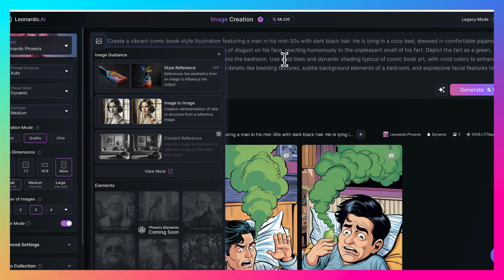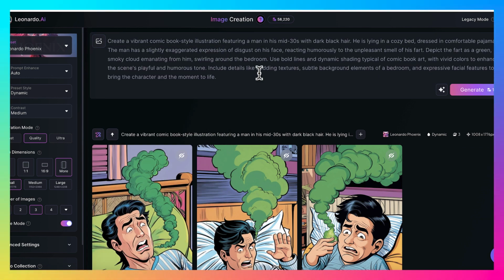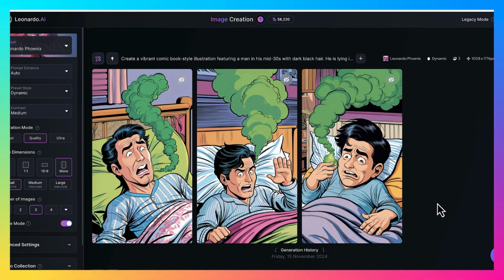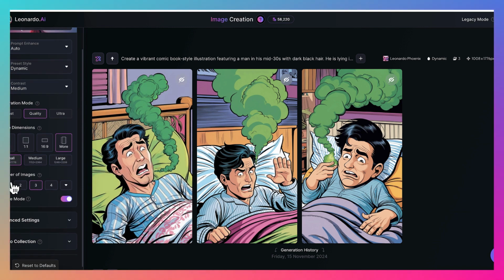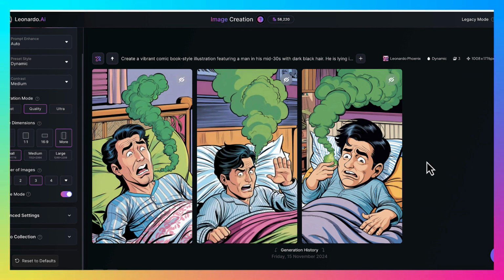Now, if you just go into Leonardo AI and hit the style reference, you'll see what I'm talking about. But I'm not going to go through it because it's going to show all of the different images that I tend to reference. But essentially, that is how you create your AI image. Now, I'm going to show you how you animate this because there is a feature within Leonardo AI. I found that it's not the greatest, or maybe it's just the way that I'm using it, but I found another way to animate my images. After I show you that, I'm going to show you a short faceless video that I did, at least portions of it, so you can see how this would look all together.